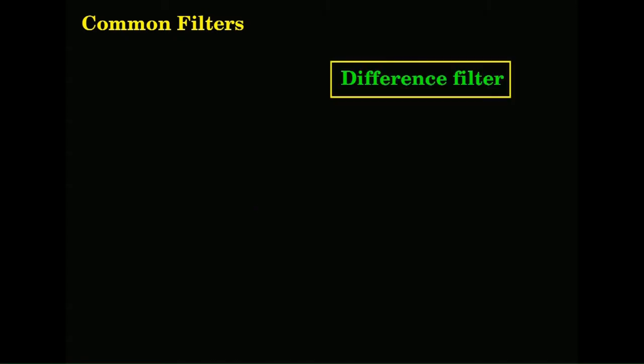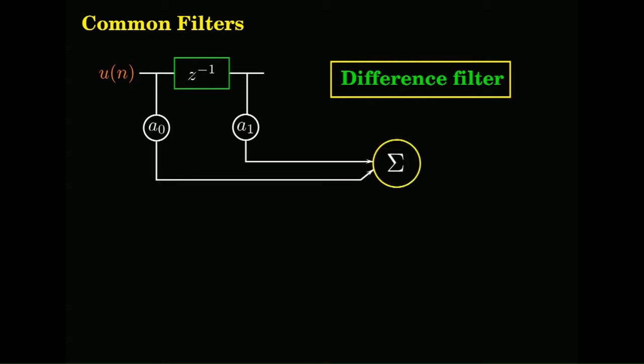The difference filter also consists of one single Z power minus 1 delay. I am going to scale both the kT sample and the k minus 1 T sample, the present and the previous sample, with A0 and A1, sum them up and then take Yn.